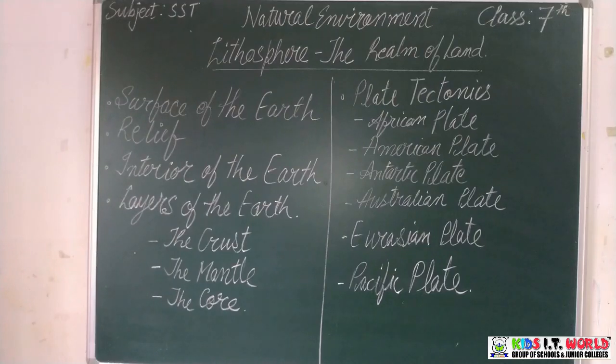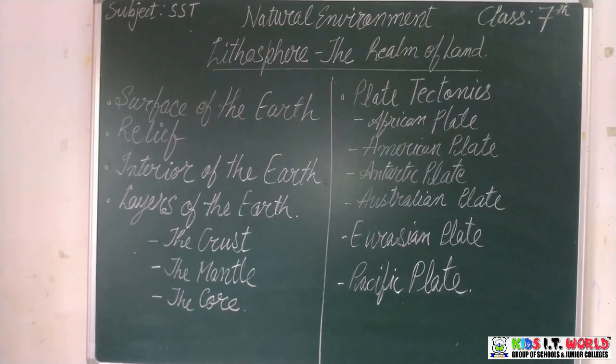Now we study the core. The central part of the Earth is known as the core, the very central part of the Earth. It consists of a dense nickel-iron alloy called NiFe. NiFe is the scientific way of writing nickel and ferrous, which is iron. Here the temperature is estimated at about 2700 degrees Celsius. So the temperature in the core of the Earth is very high. The density of the core ranges from 9.5 to 14.5 and sometimes even higher.